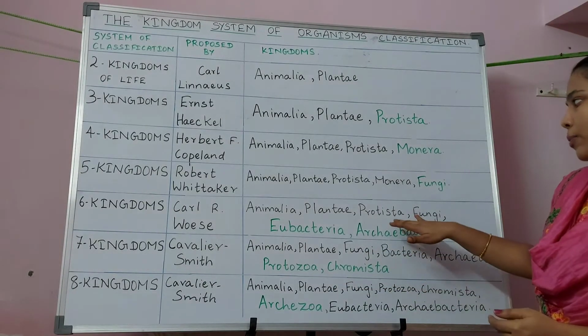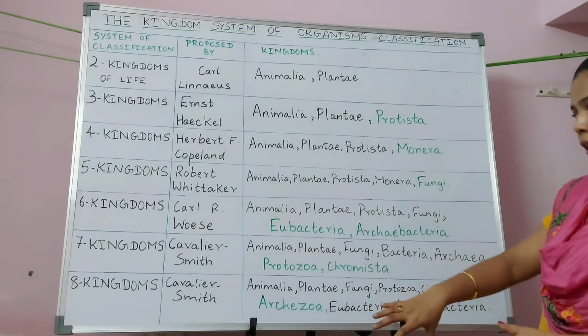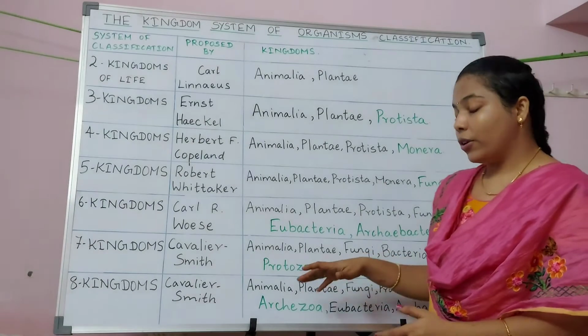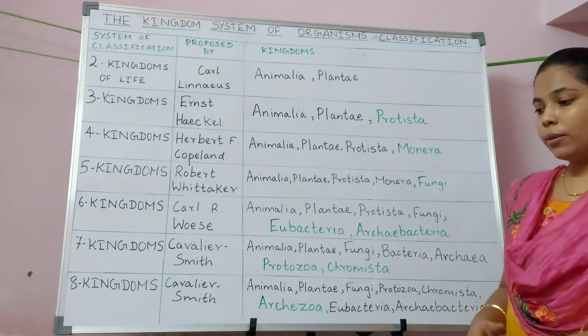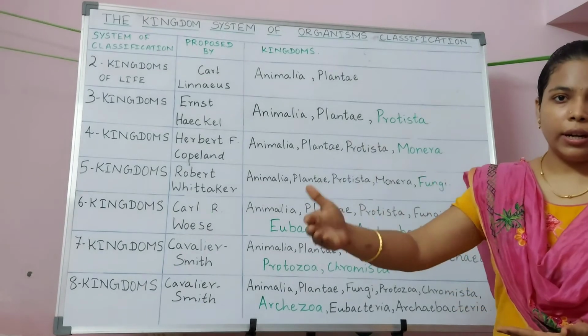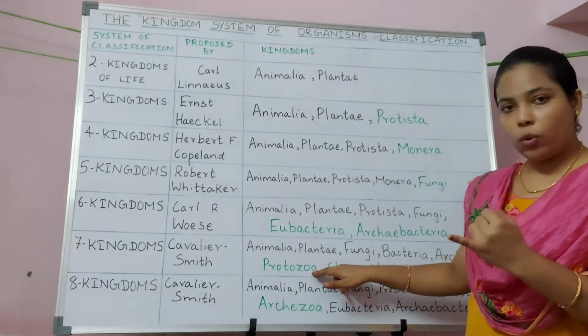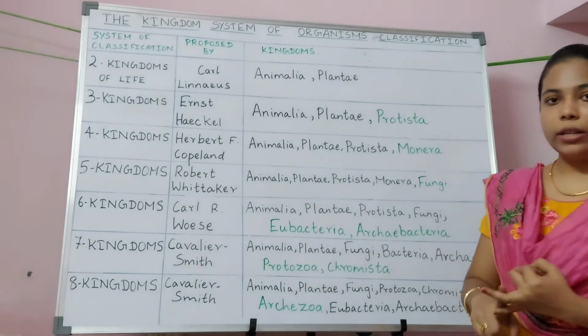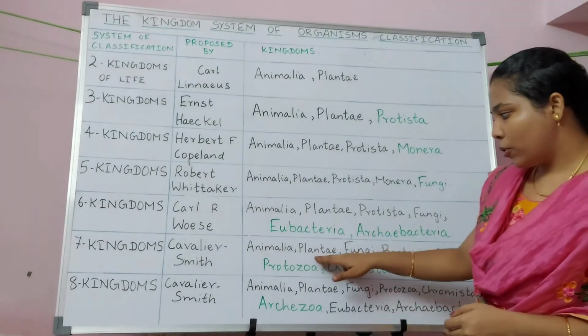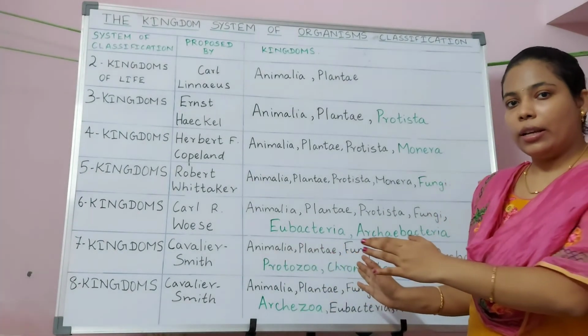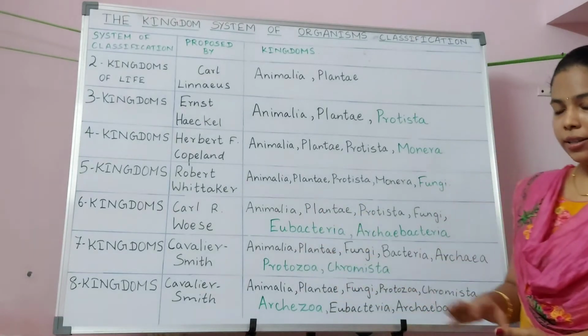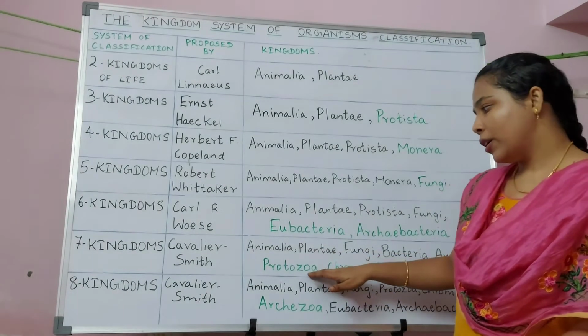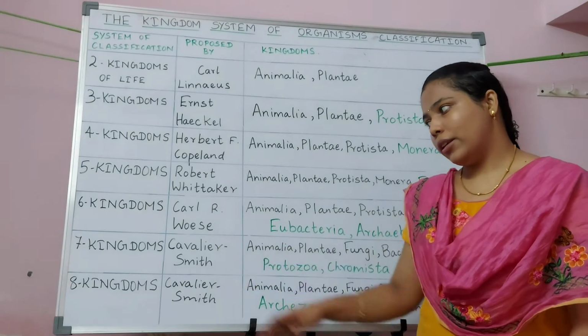And Protista also includes one more category of organisms which resembles an animal cell, because they do not have a cell wall and they show motility and predation. Hence these protozoa were considered as animal like organisms, and they were given a different kingdom by Sir Cavalier Smith.